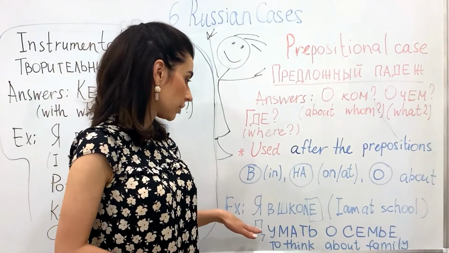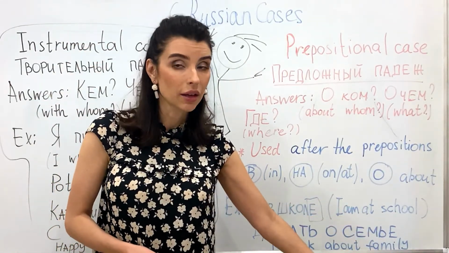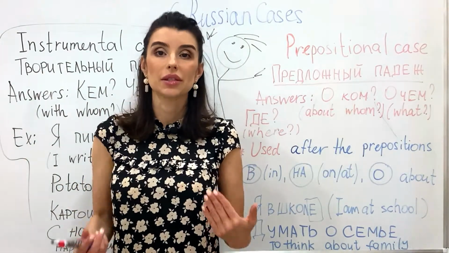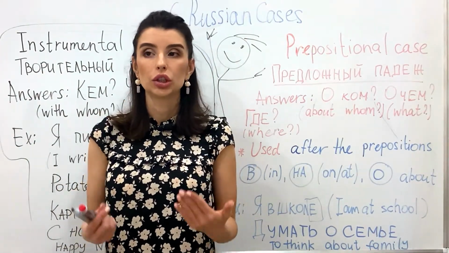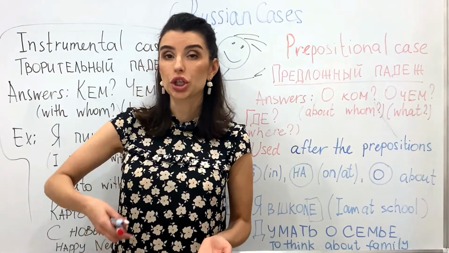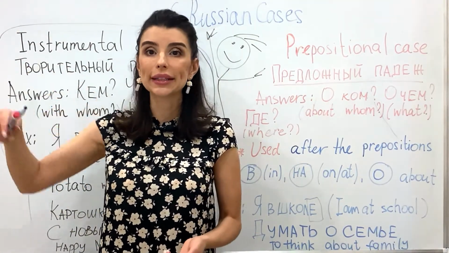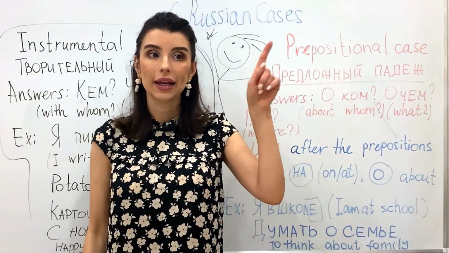So, думать о семье, думать о тебе. It means about you. Думать о школе, about school. Do you see every word has this ending at the end?